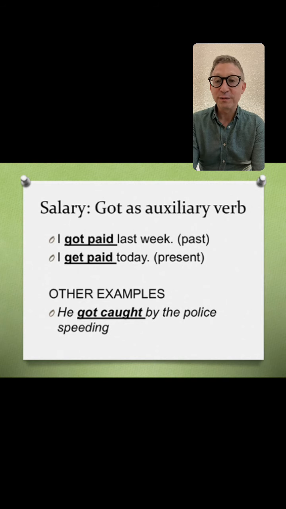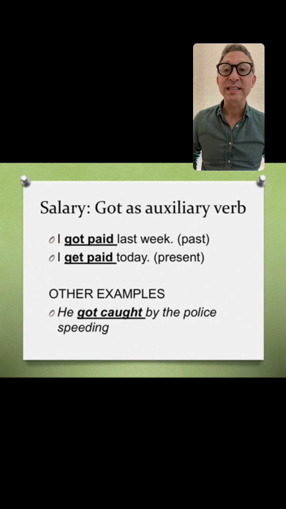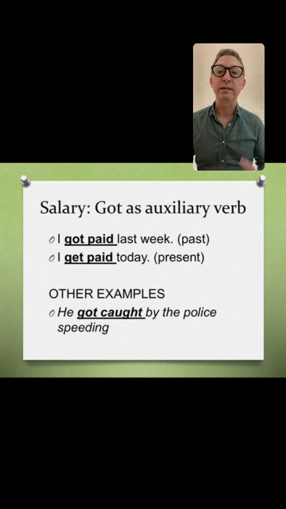The first one's about money. "I got paid last week." That's the past passive. But we can say "I get paid today" in the present passive, which is almost future. "I will get paid today." That's a passive. "I get paid today."